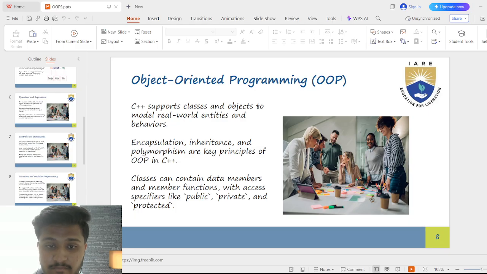Access specifiers. Public, everyone can access. Private, only the class itself can access. Protected, accessible in the class and its derived classes.